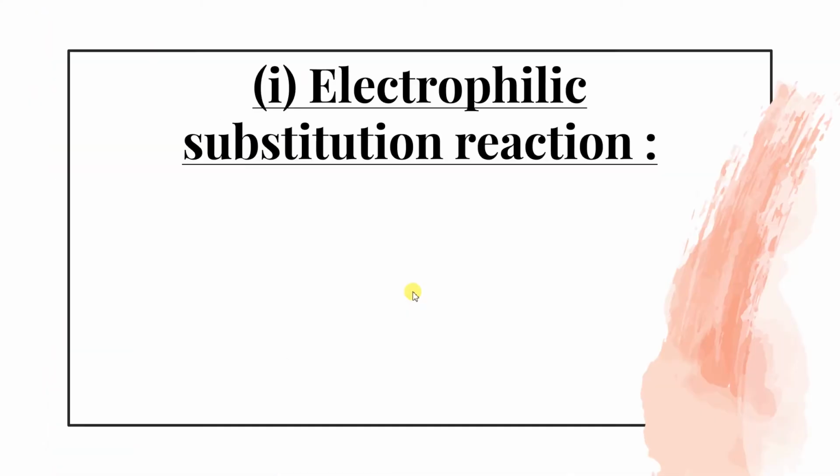So these are the chemical properties, and let me give you a small recapitulation. The reactions are of two types. One is called substitution and the other is called addition reaction. Substitution is again of two types: one is electrophilic substitution and the next is nucleophilic substitution.